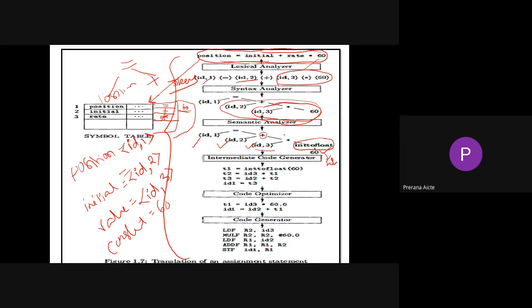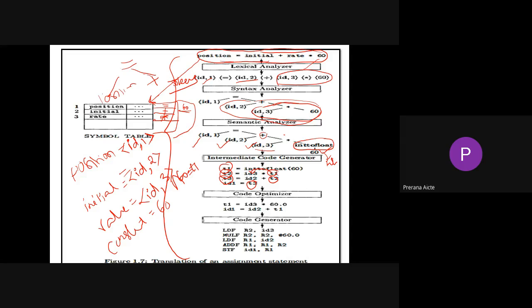Right? So in the intermediate code generator, we'll take the help of temporary variables. That's why I call it a type of assembly level language. But it is not a complete assembly level language. See, first we need to store the value of 60 in a temporary variable T1. Then multiply the value of T1 with the value in ID3. That will be stored in ID2.